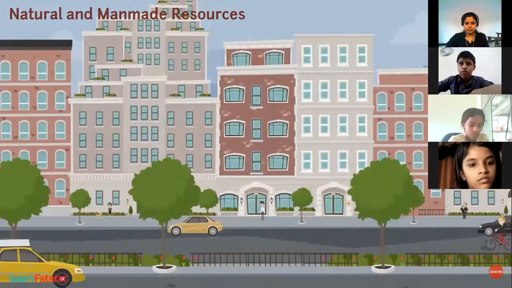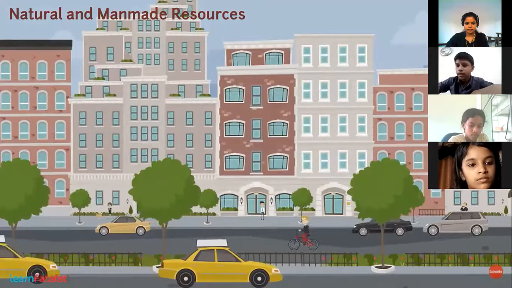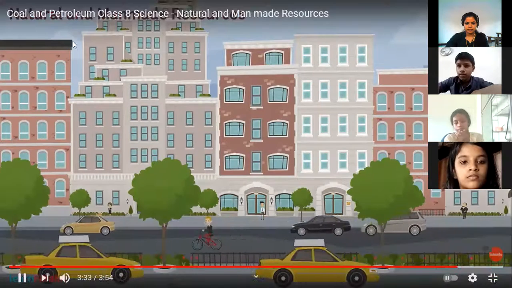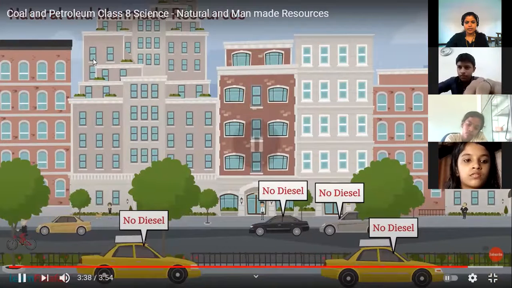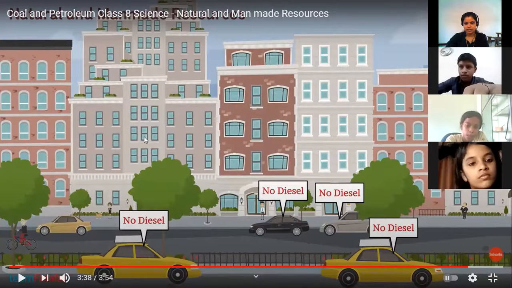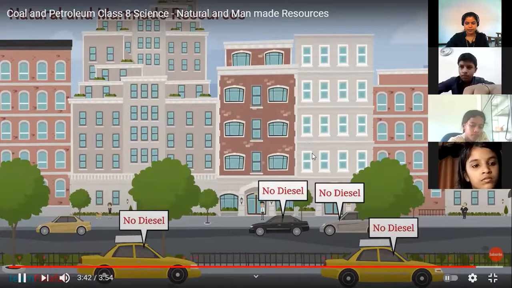If current and subsequent generations use much of these resources in the near future, there is a possibility that these resources may not be available for future generations. What happens if we use an excess of these resources? The next generation will not get those resources. Clear? That activity gives the observation like this. Okay. So effective management and use of these resources is necessary. I hope you have understood this topic very well.